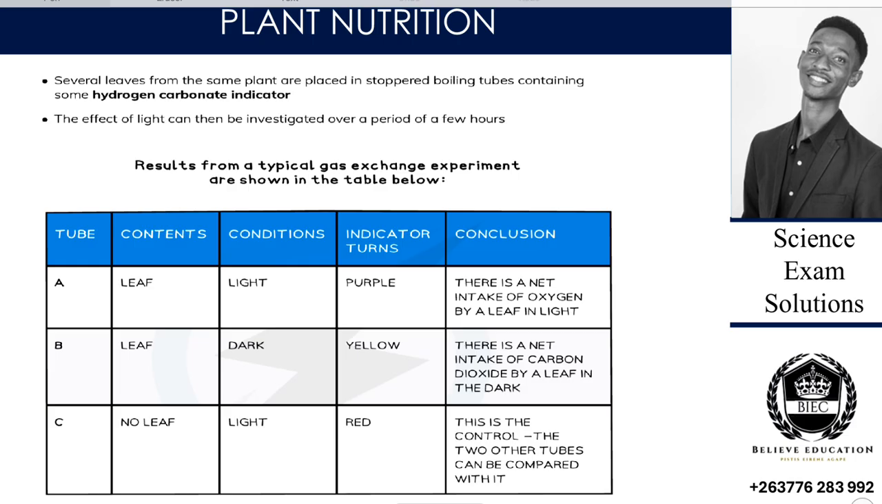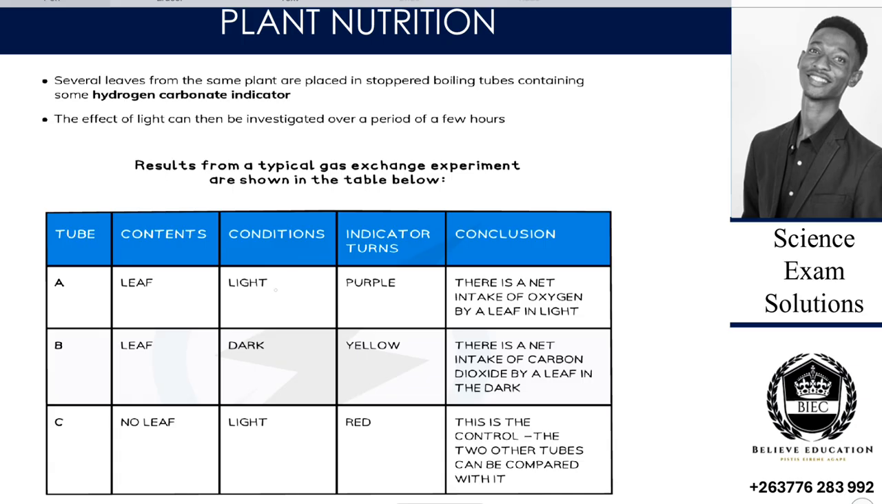Then the next one. Several leaves from the plant are placed in stoppered boiling tubes containing some hydrogen carbonate indicator. Then the effect of light can be investigated over a period of hours. So the results from the typical gas exchange experiment are shown. So we have test tube A, B, and C. We have the contents. A, it is the leaf, and the condition that we are testing is light.